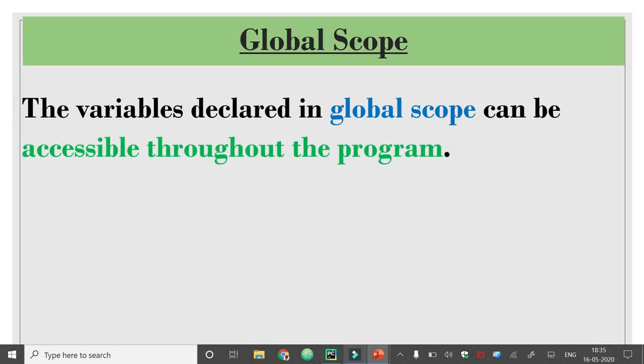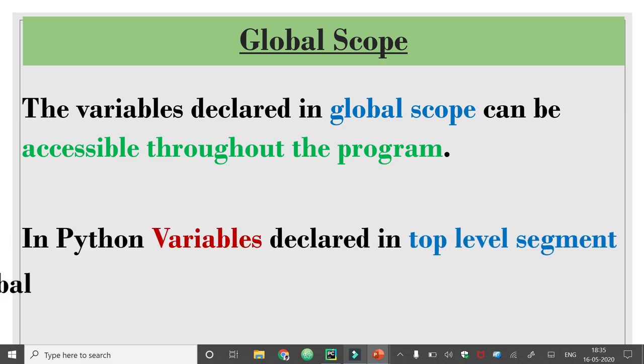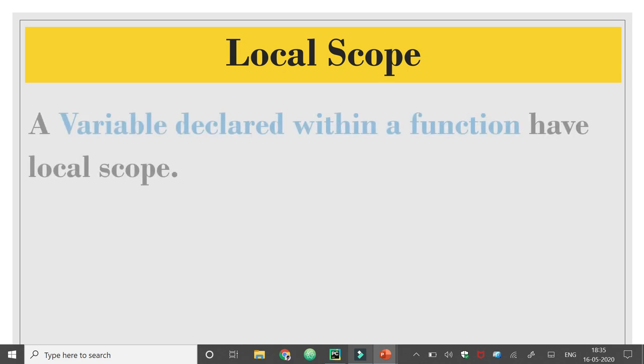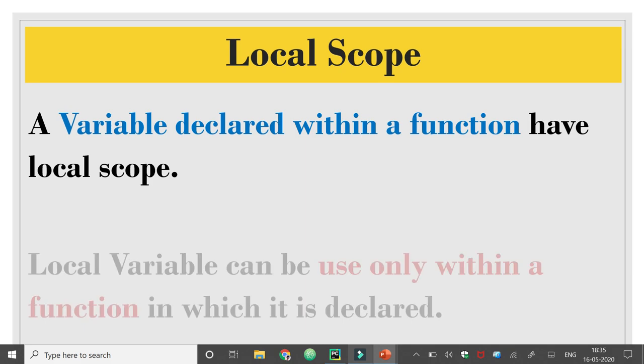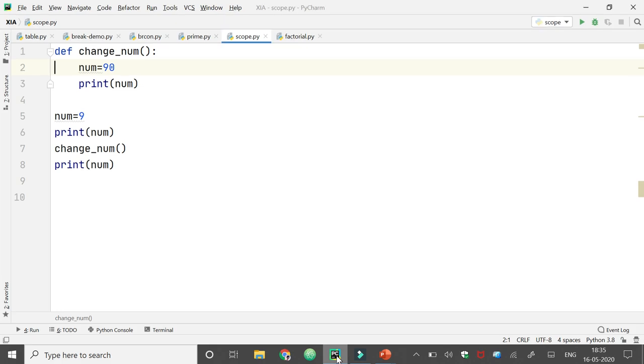The variables which are declared in a global scope can be accessible throughout the program. In Python, variables declared in the top level segment of a program are said to be in a global scope. And a variable which is declared within a function has a local scope. The local variable can be used only within the function in which it is declared. So let's have a demonstration of one Python program to understand global and local variables.